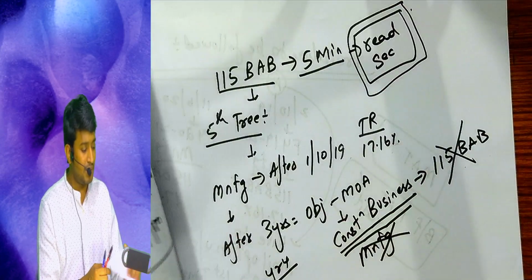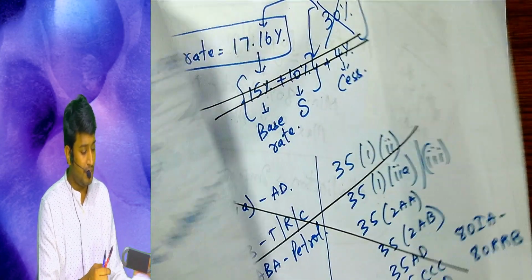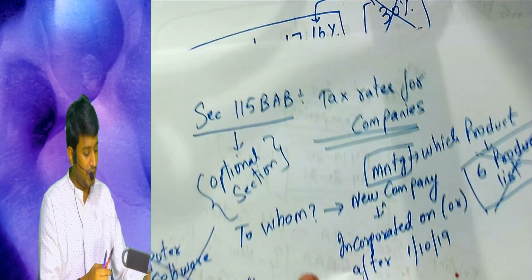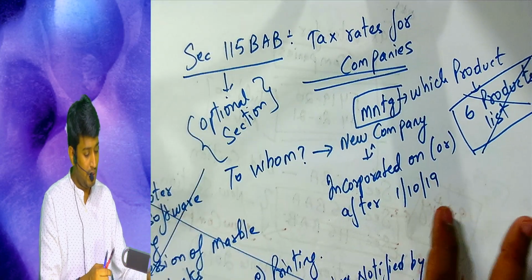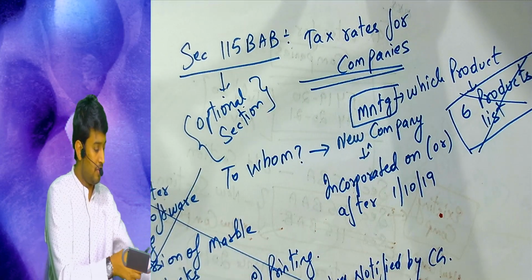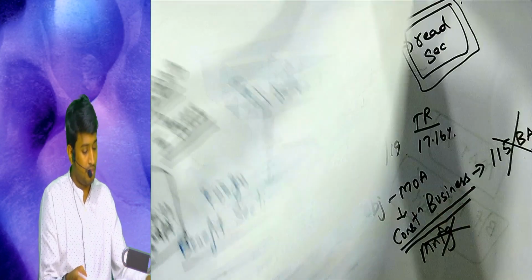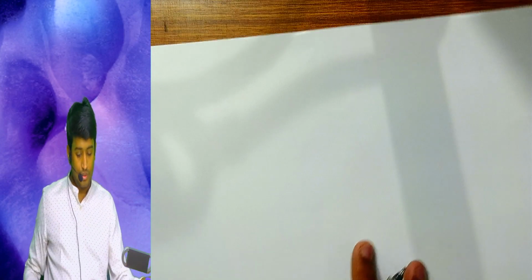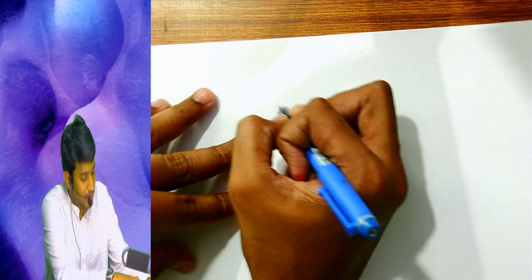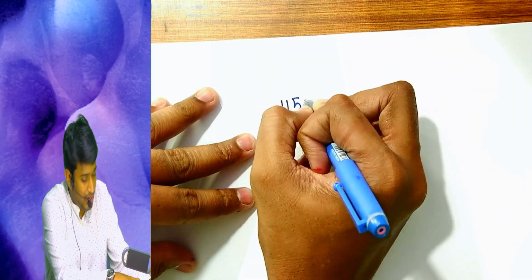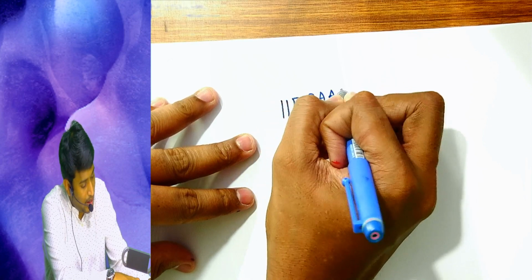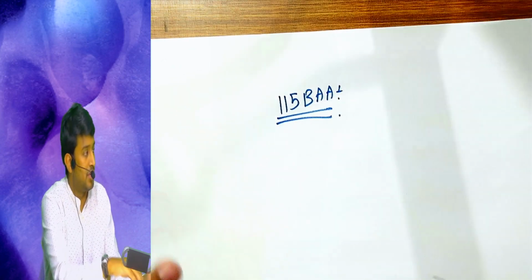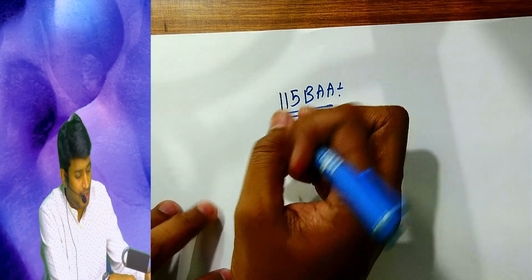So let's start with 115 BAA. Okay, fine. Now listen. So section number is 115 BAA. Section number is 115 BAA.